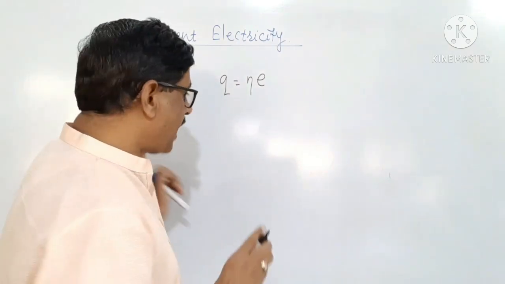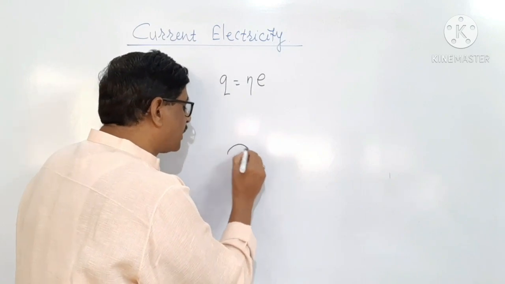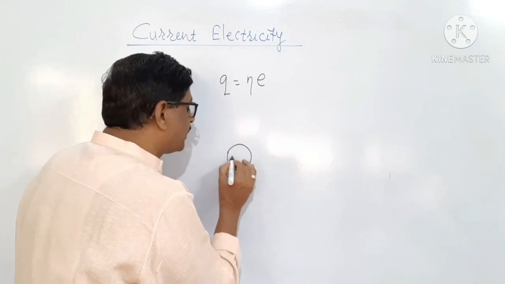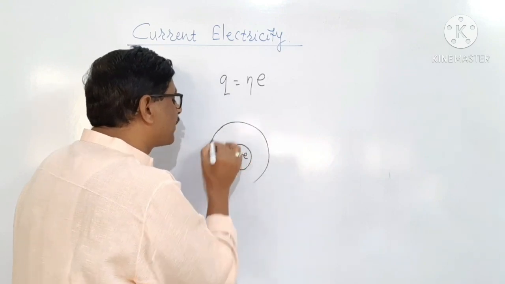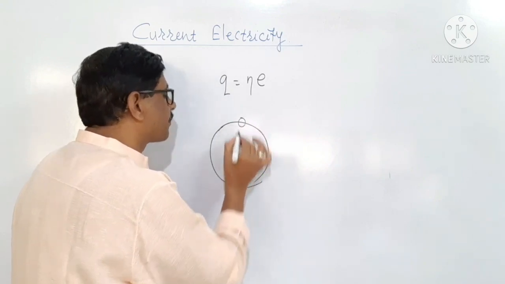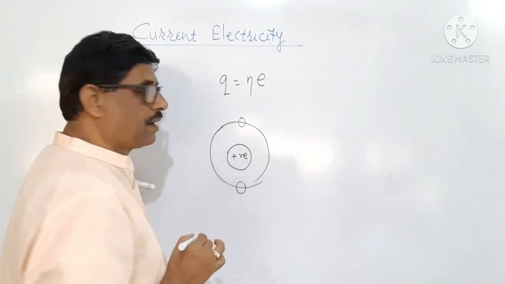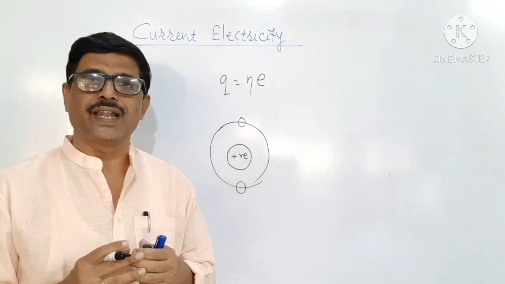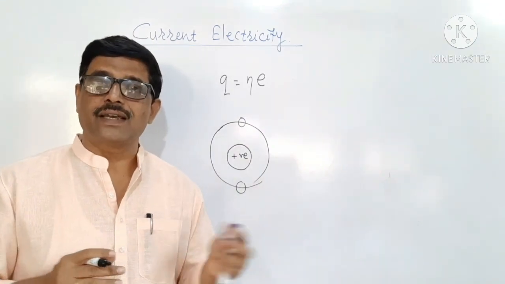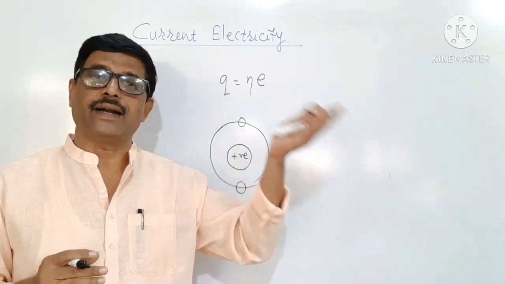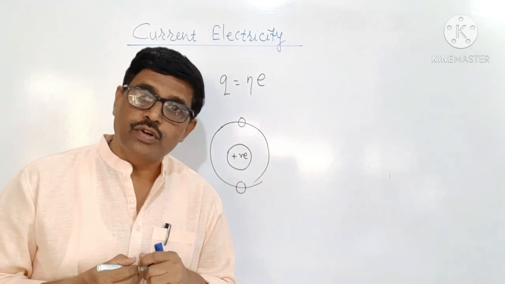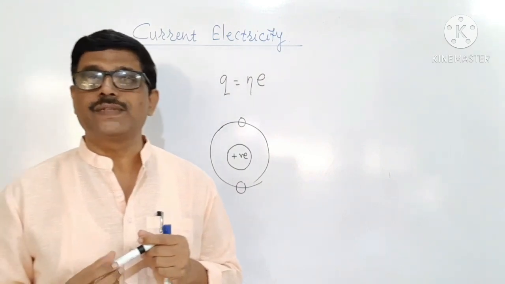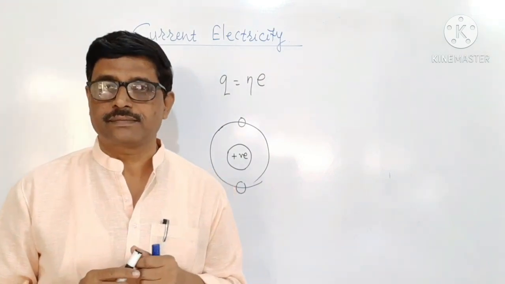Now, an atom consists of a centrally situated nucleus which is positively charged, and electrons revolving around the nucleus. In the first orbit there are 2 electrons, in the second orbit there are 8 electrons, like that. Electrons in the outermost orbit are the valence electrons.